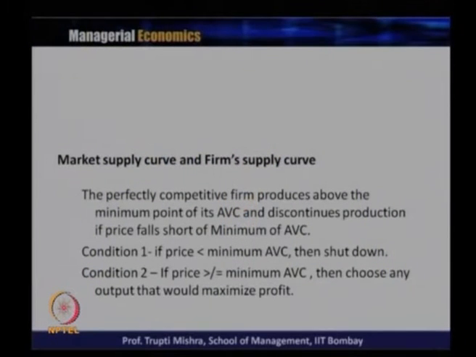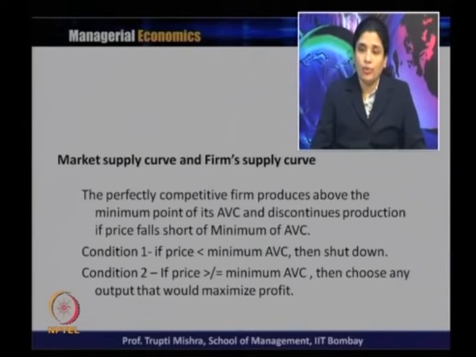The perfectly competitive firm produces above the minimum point of AVC, because at any level of price below the minimum point of AVC, they are not able to cover even the variable cost, and the firm discontinues production.